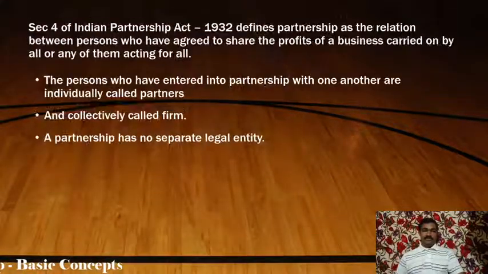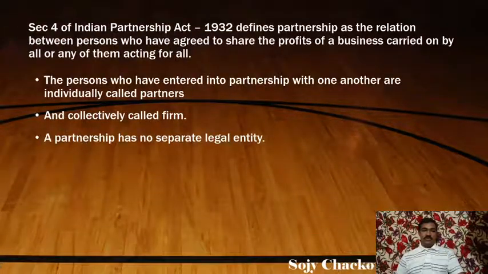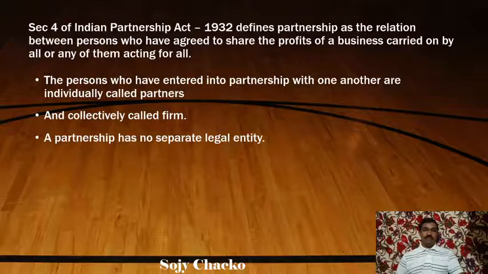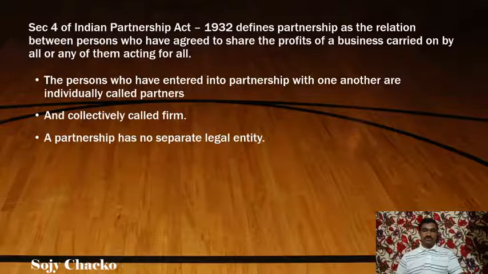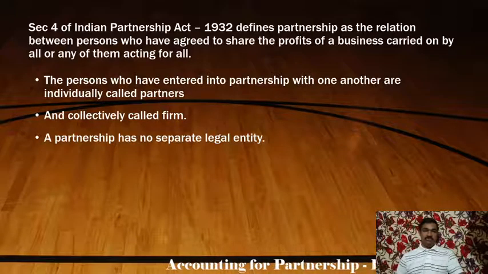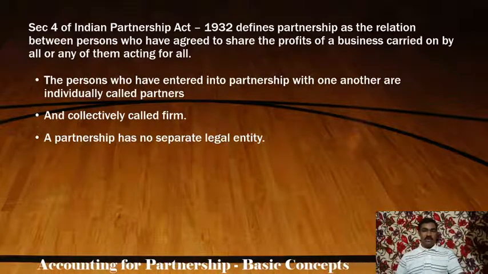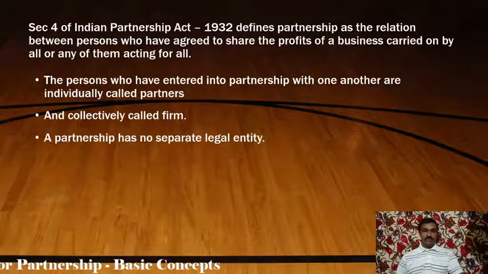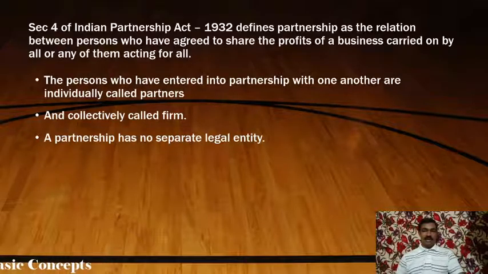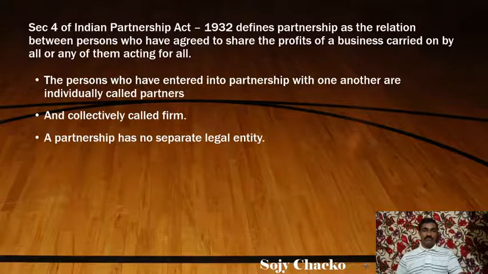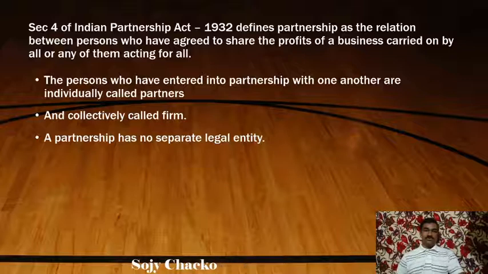Okay, then section 4 of Indian Partnership Act 1932 defines partnership as the relation between persons who have agreed to share the profits of a business carried on by all or any of them acting for all.